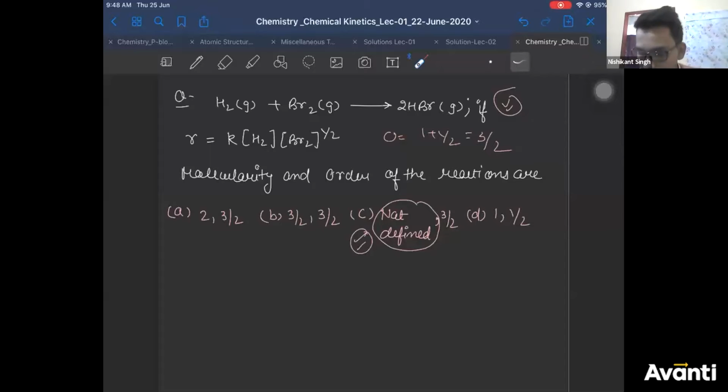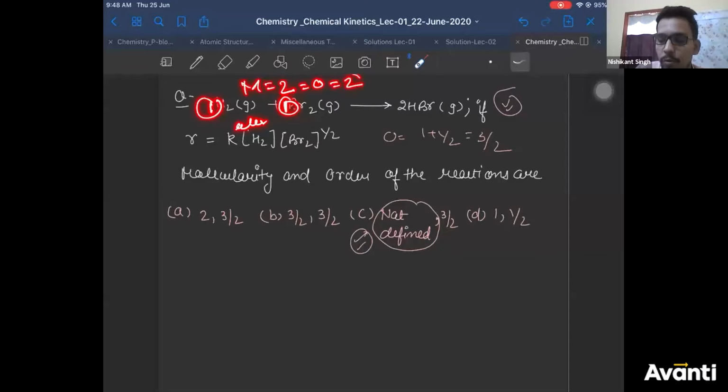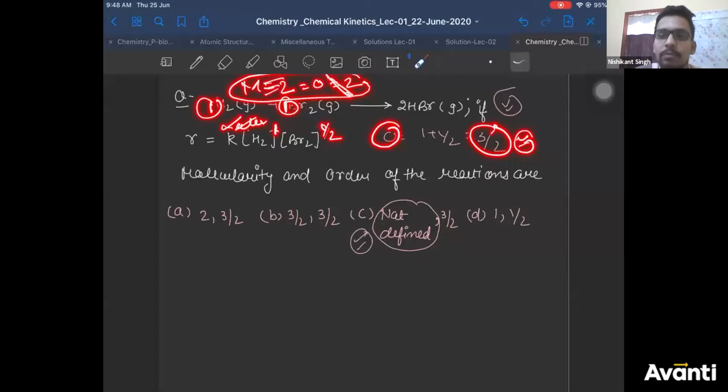Vinayak, see beta. If it was an elementary reaction, your molecularity would have been what? 1 plus 1, the stoichiometric coefficients, so 2. And if it was an elementary reaction, the order should also have been 2. Molecularity and order are the same for an elementary reaction. But we have found our order, the sum of the powers in the rate law, to be 3 by 2. Since your order is not 2, that means your reaction is not elementary.